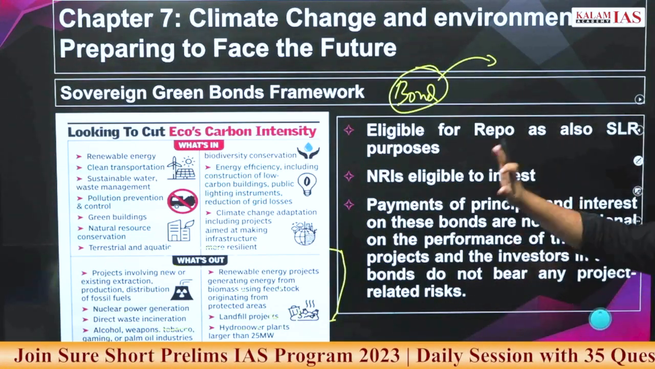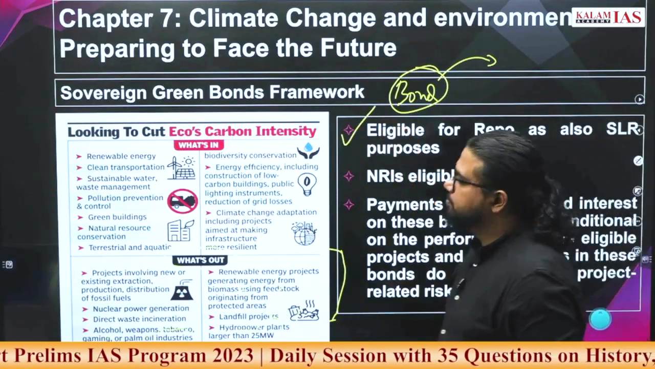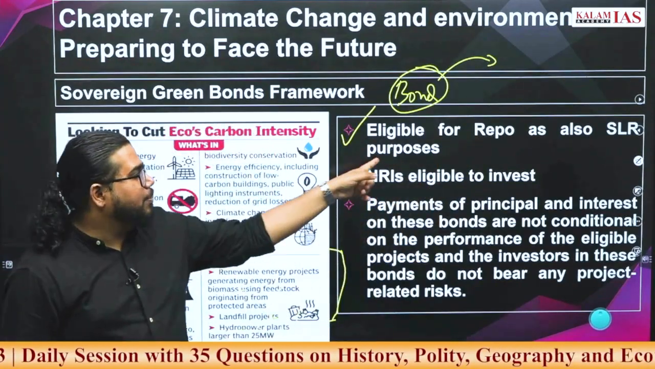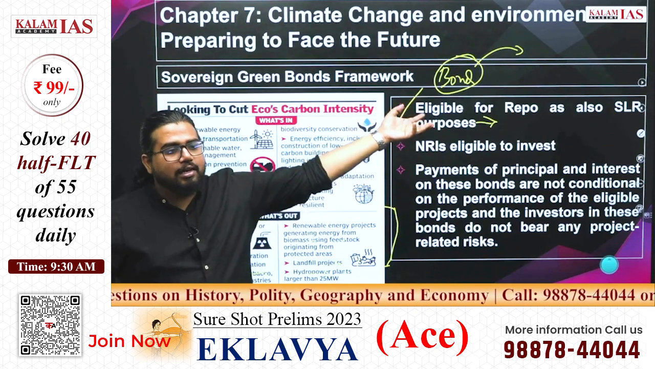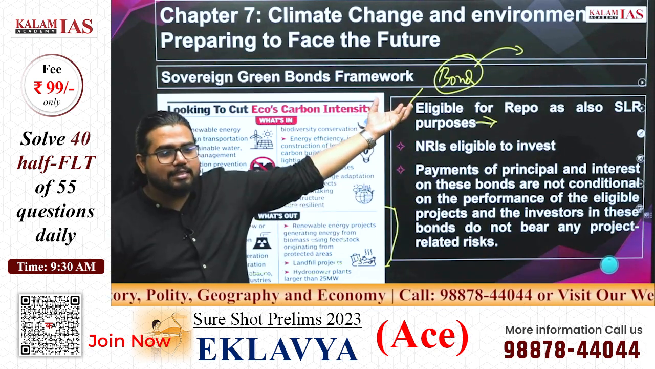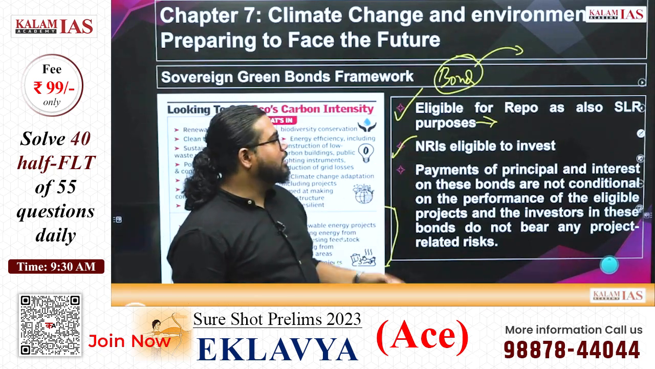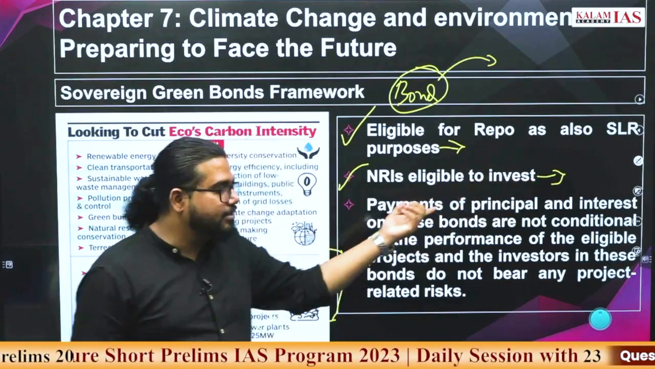Now, what is some speciality of this bond? These are eligible for repo as well as SLR operations. Why is RBI doing this? For promotion of this. Then only the banks and other institutions will be interested in buying these bonds. NRIs are also eligible to invest. The objective is to mobilize more funds into it.